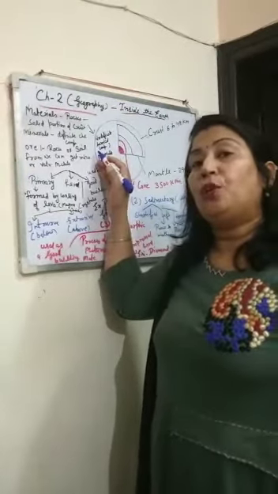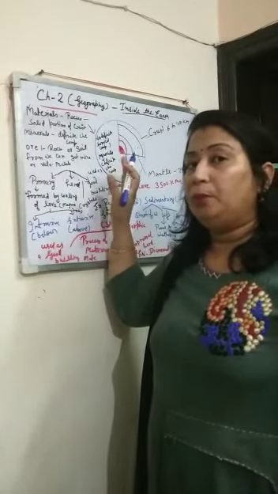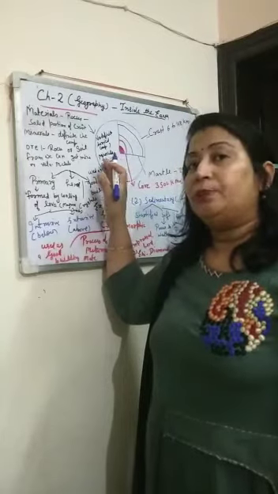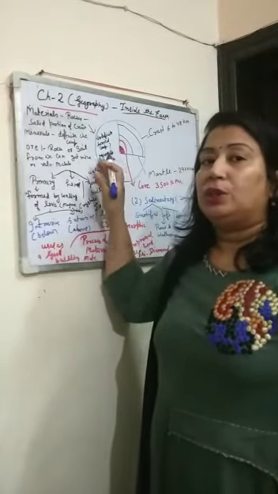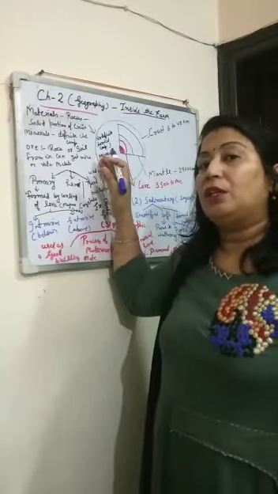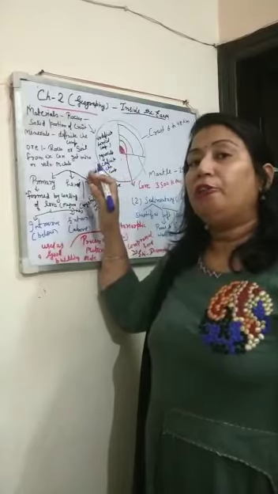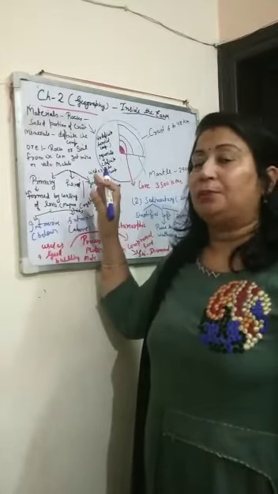Means one rock can have two or three types of different minerals in the same rock.